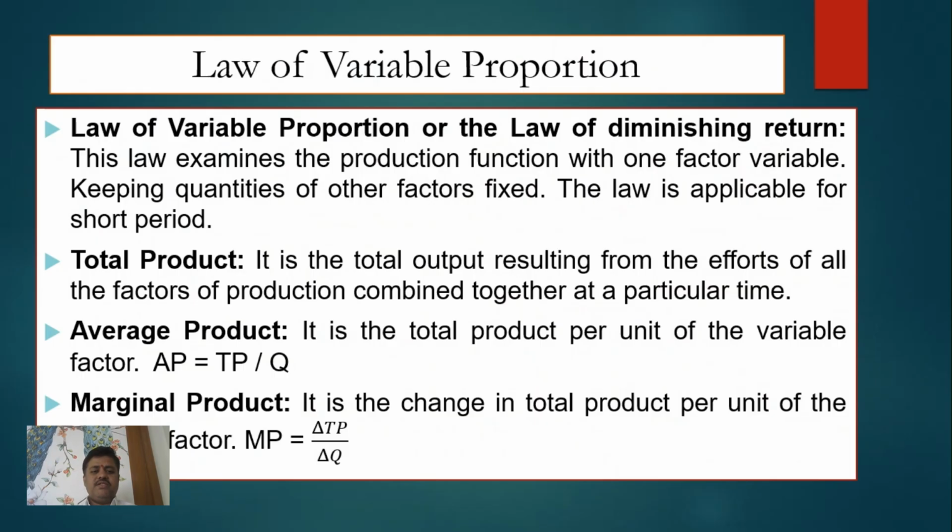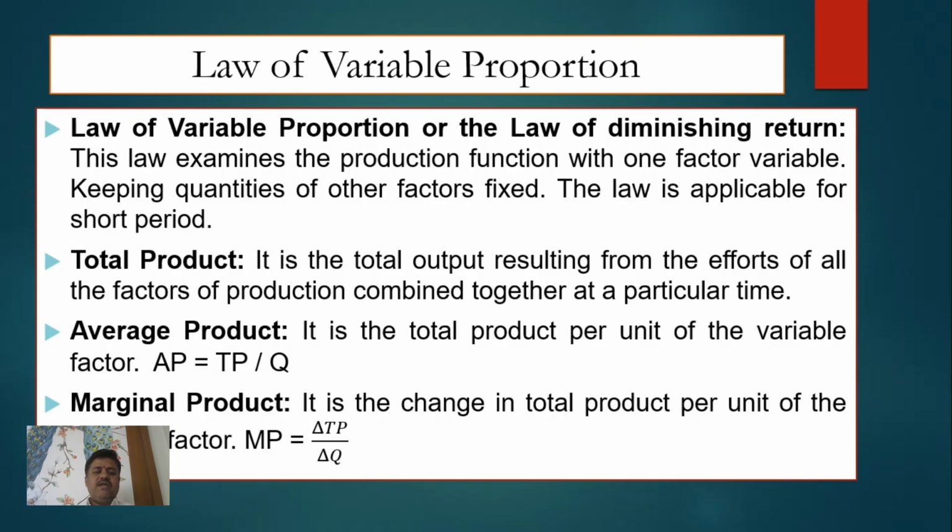This law examines the production function with one factor variable keeping quantities of other factors fixed. So it means there are certain factors which remain fixed and there are certain factors which are variable in this law. At least one factor is the variable factor to examine this law, because this law is related with the short period. This law is also called as law of diminishing return.